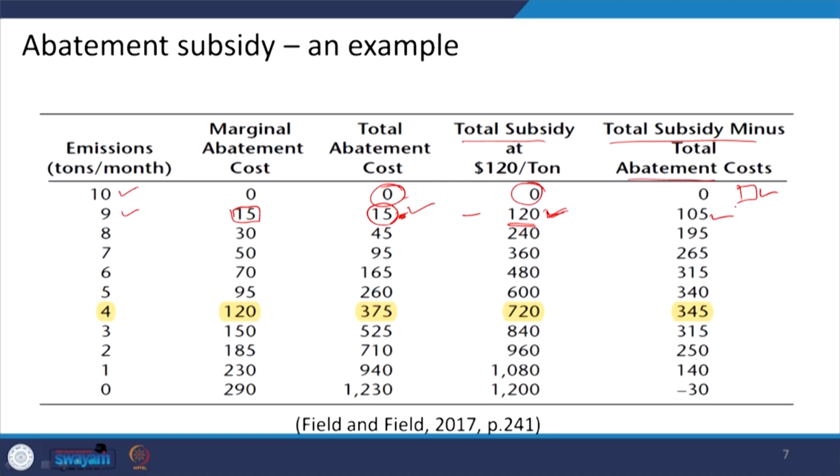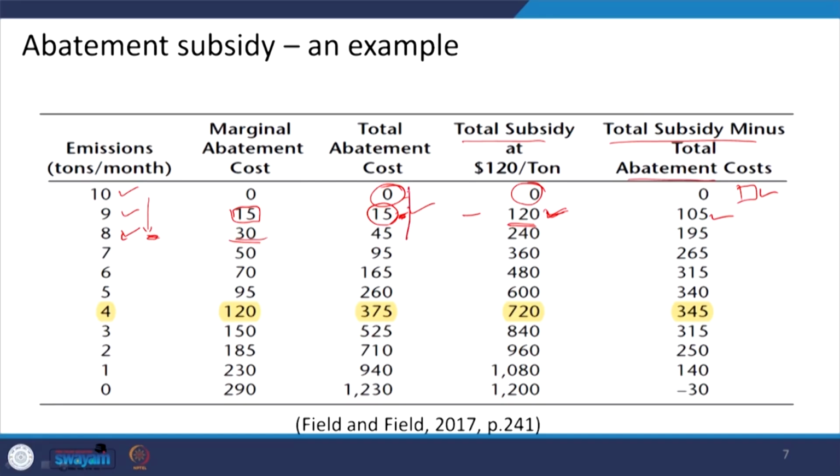Likewise, suppose the farm can reduce its emission level from 10 to, let us say, 8. Similarly, we are saying for reducing the emissions by 2 units, that is, up to the 8th unit. What is the marginal abatement cost here for the next unit? This is 30. What is the total abatement cost?